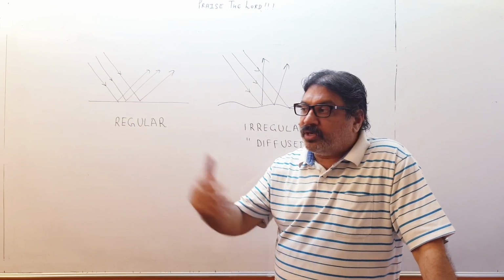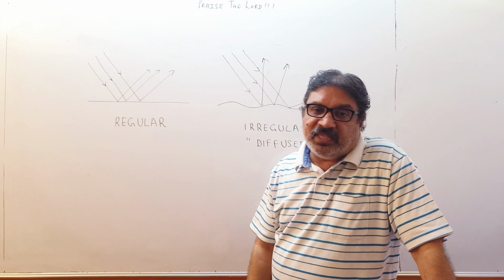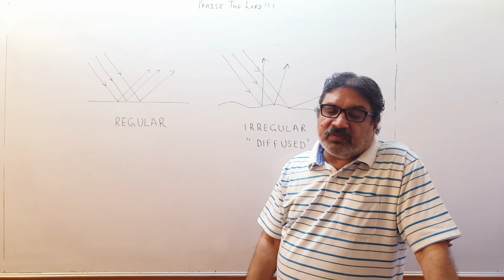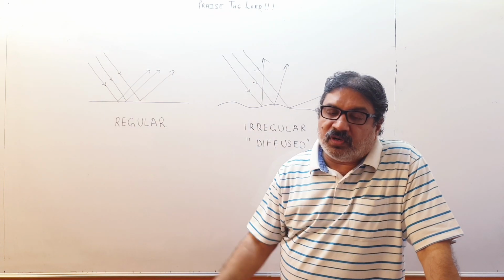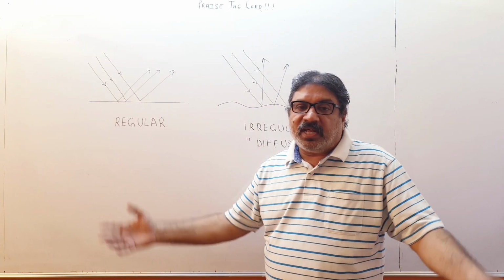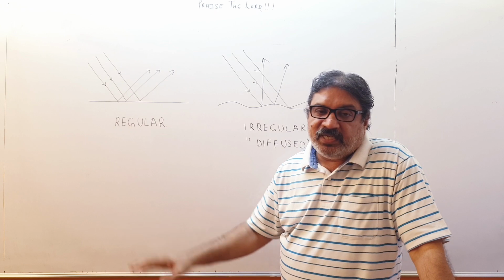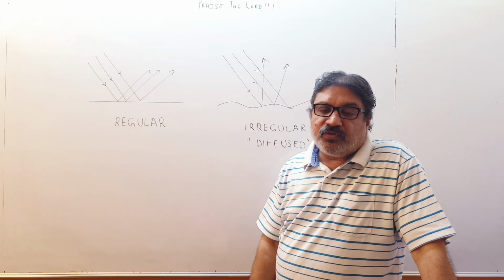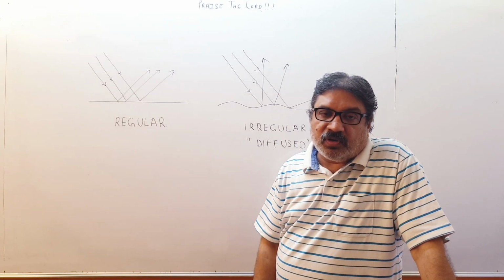Whenever you look at a wall, you are not able to see the image of your face in the wall. That means whatever light from your face is falling on the wall is getting spread in all the directions, because the wall is not a smooth surface, not a polished surface, and therefore you cannot see the image of your face in the wall.